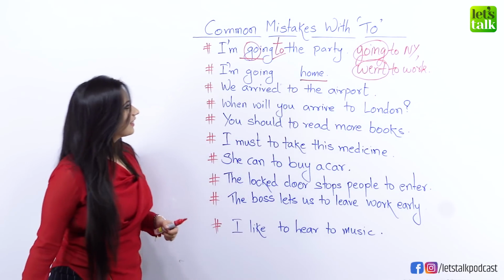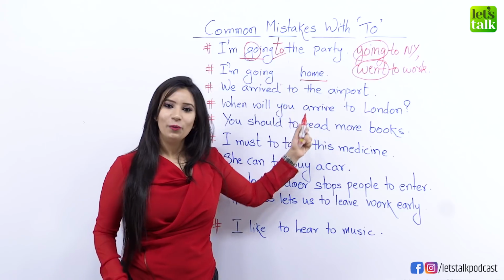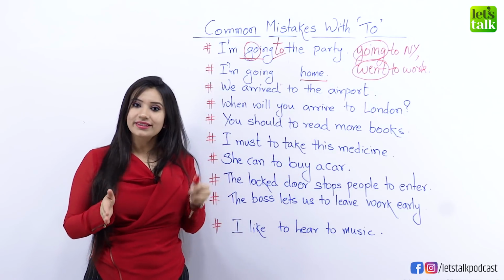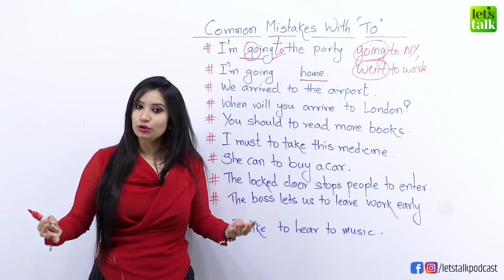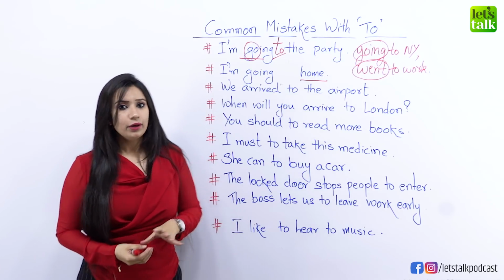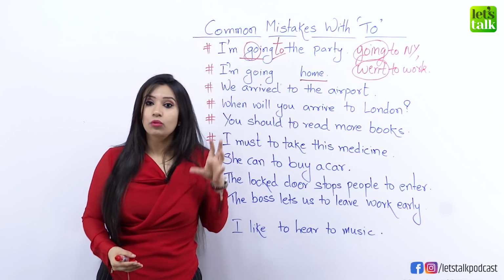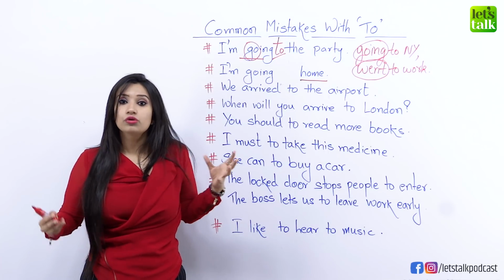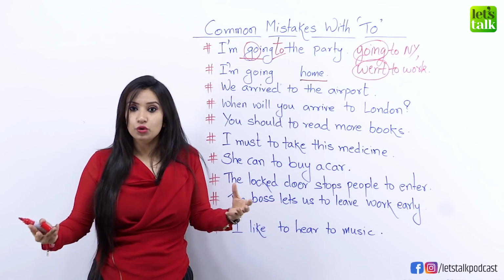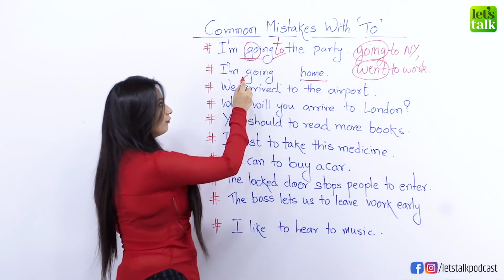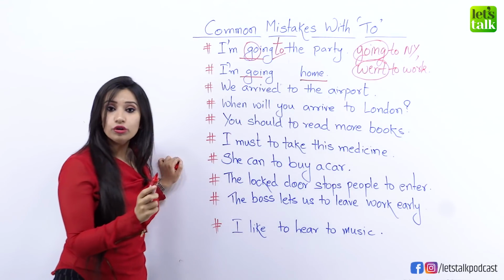Now let's read it: "I'm going home." This is a correct and complete sentence. You do not need "to" here. Now, other than "home", there are some more words with which you don't need to add "to". So, although we have "go" here, we do not use "to".